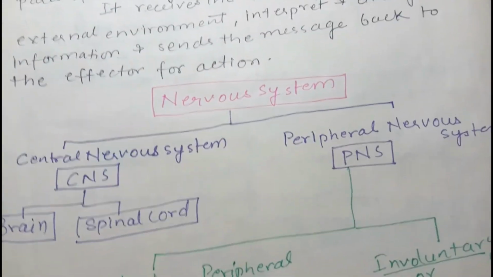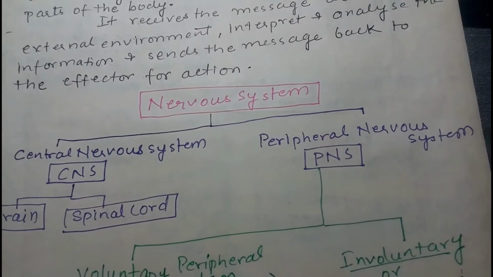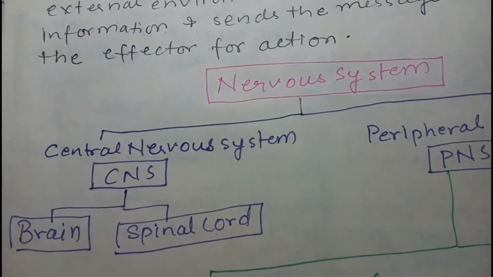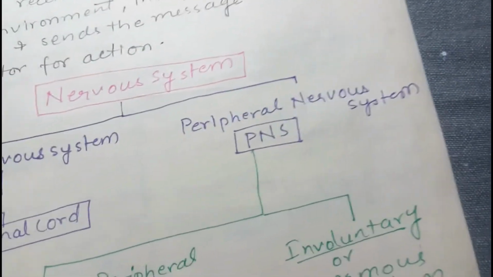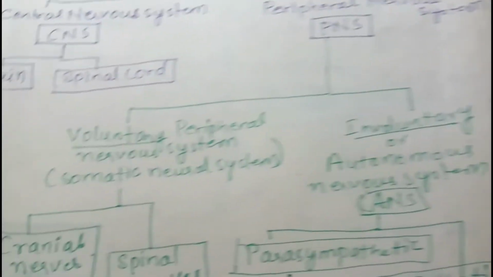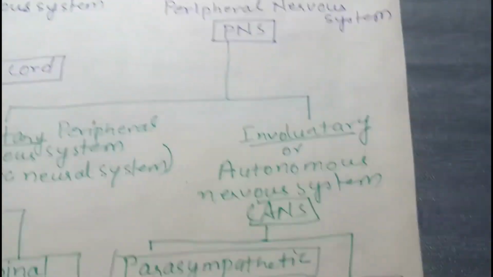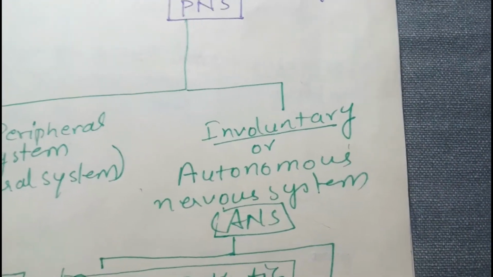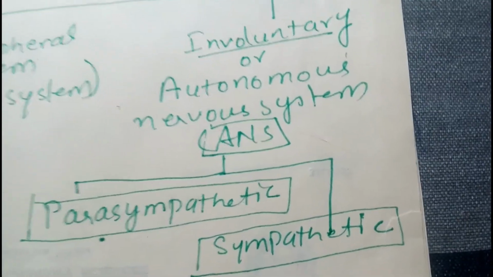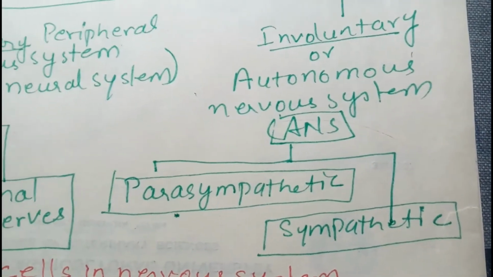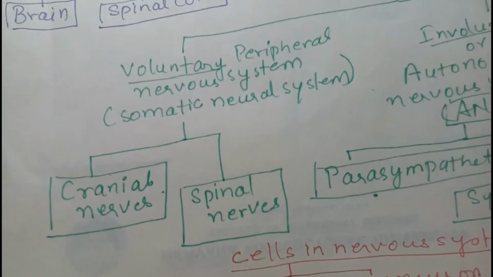If you look at the nervous system, we study it in various parts like the central nervous system and the peripheral nervous system. In the central nervous system we study the brain and spinal cord. In the peripheral nervous system we study various nerves in different forms, like the voluntary peripheral nervous system, which is also known as the somatic neural system, and the involuntary or autonomous nervous system, which comprises the parasympathetic and sympathetic nervous system and various nerves associated with them, and here the cranial and spinal nerves which are there.